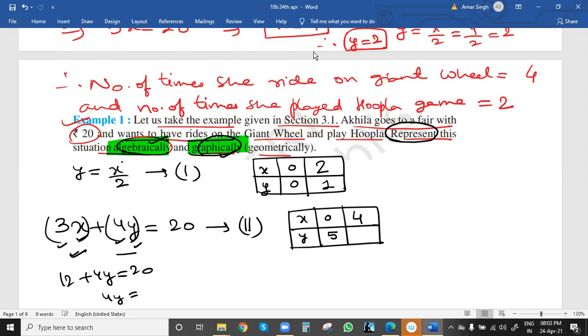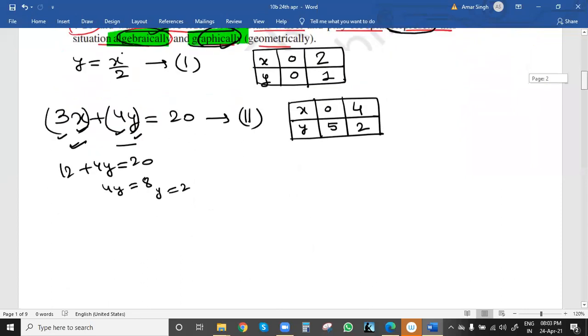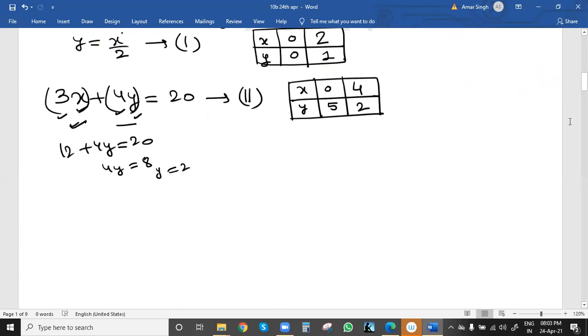So 4y equals 20 minus 12, which is 8, so y will be 2, correct? So y is 2, and these two values we get. We can plot these values on graph paper. Now we have two values from both the equations.